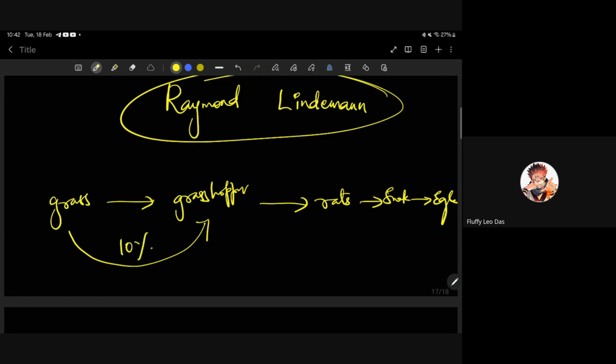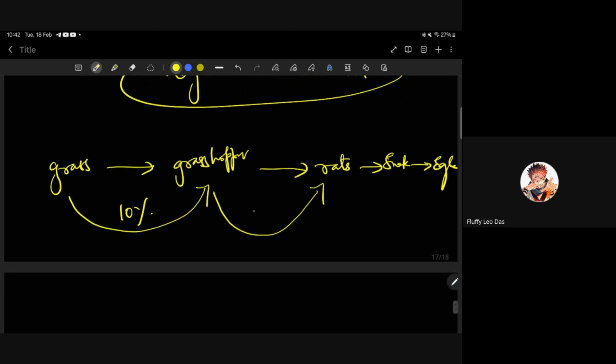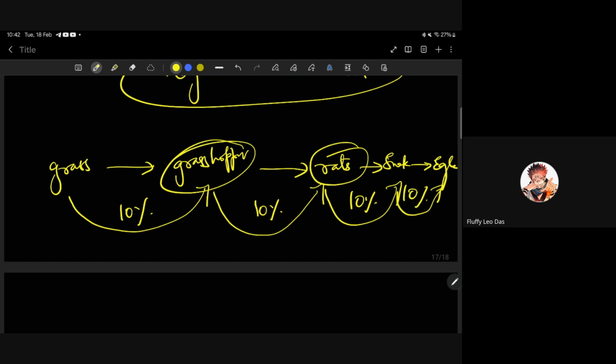Grasshopper is eaten by rat, and from grasshopper to rat only 10% energy will be transferred. From rat to snake only 10% energy. From snake to eagle only 10% energy will be transferred. The remaining energy is used by these animals for their metabolic processes.